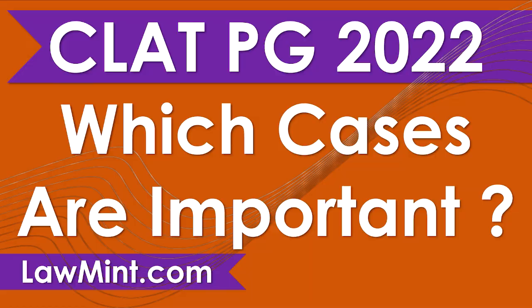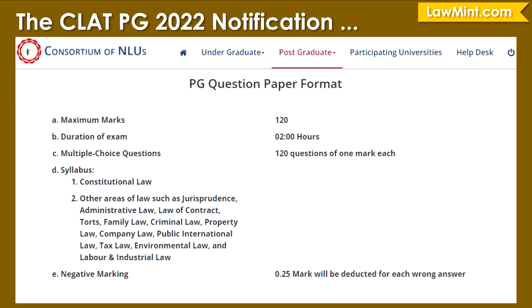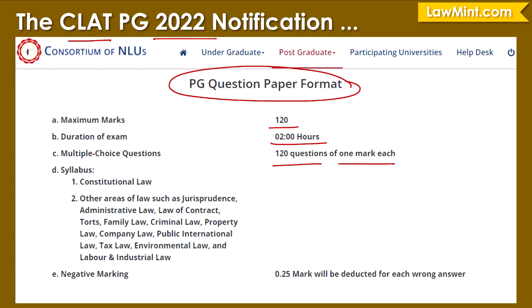So let's get started. The registrations for CLAT PG for 2022 commence from the 1st of January, and looking at the information published on the official CLAT Consortium website, we see that there are no surprises this time around. Looking at the question paper format, the exam will be for a maximum of 120 marks. The duration will be 2 hours or 120 minutes. There will be 120 questions of 1 mark each.